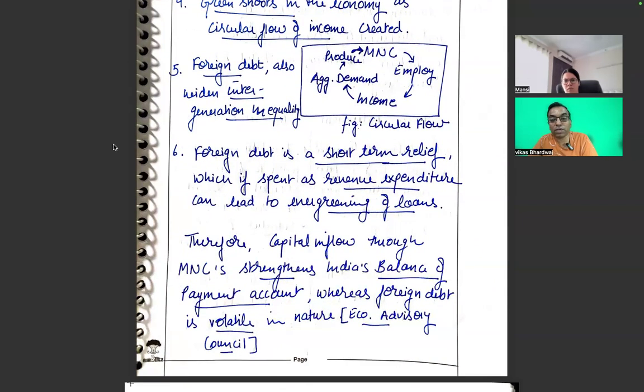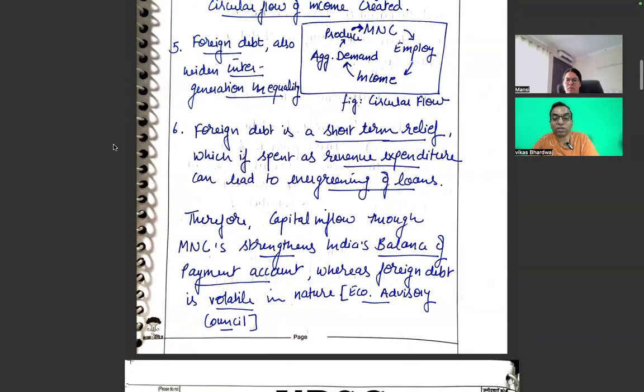Circular flow also. Foreign debt is a short-term relief, which if spent as revenue expenditure can lead to evergreening of loans. Therefore, capital inflow through MNCs strengthens India's balance of payments, whereas foreign debt is volatile in nature, as said by the Economic Advisory Council. So I think wonderfully done.